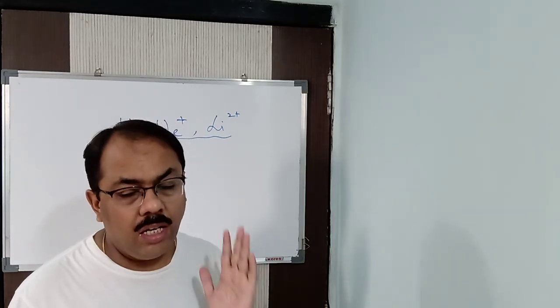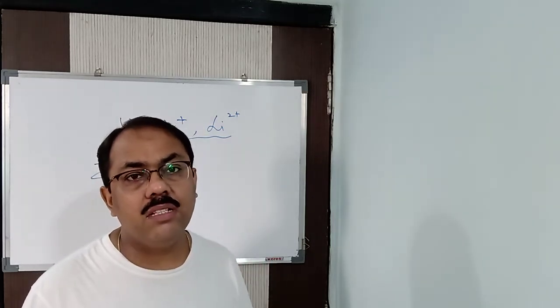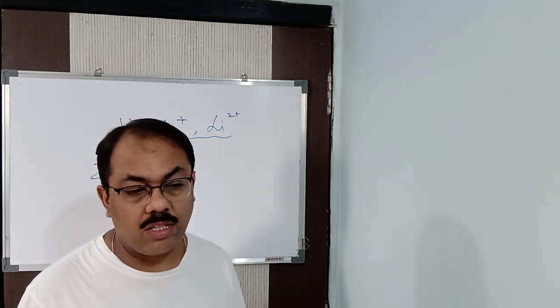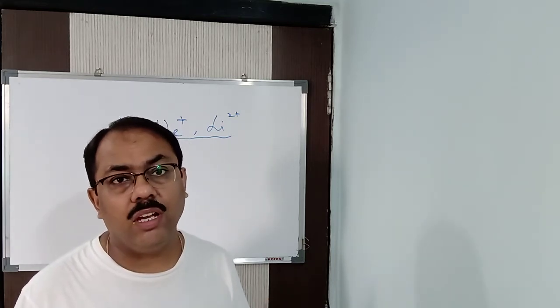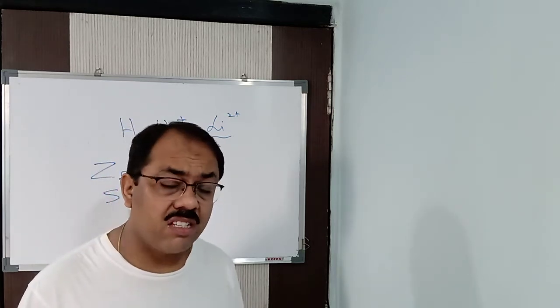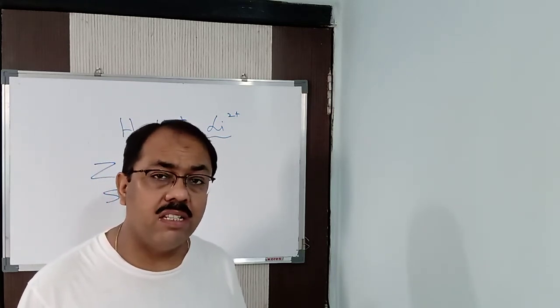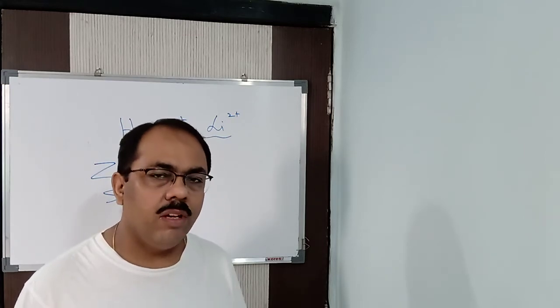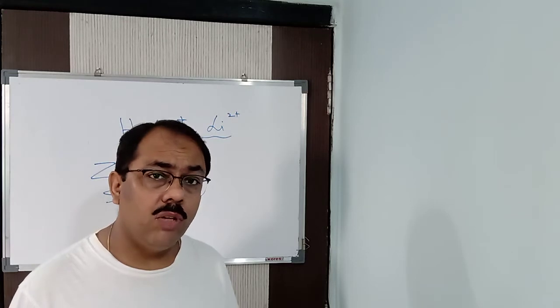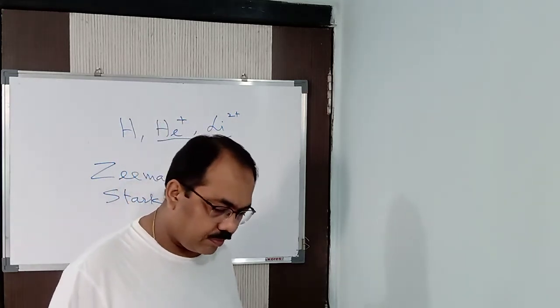So Niels Bohr suggested that the atom is two-dimensional because he said the electron is moving in a circular path. He should have said that the electron is moving in a spherical path. When we say spherical, it means a sphere, and a sphere is three-dimensional. So that was one of the drawbacks of Niels Bohr's atomic model. He considered an atom to be two-dimensional, but it is not so.